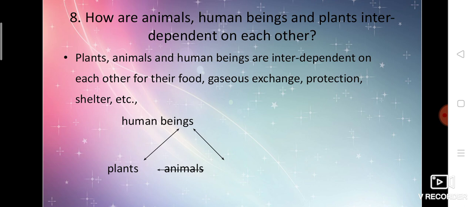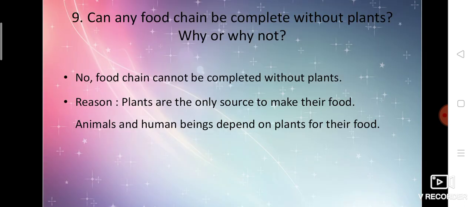Okay. How are animals, human beings, and plants interdependent on each other? Plants, animals, and human beings are interdependent on each other for their food, gaseous exchange, protection, shelter, etc. Here, animals should come a little to the right hand side. So all these three are interdependent with each other.